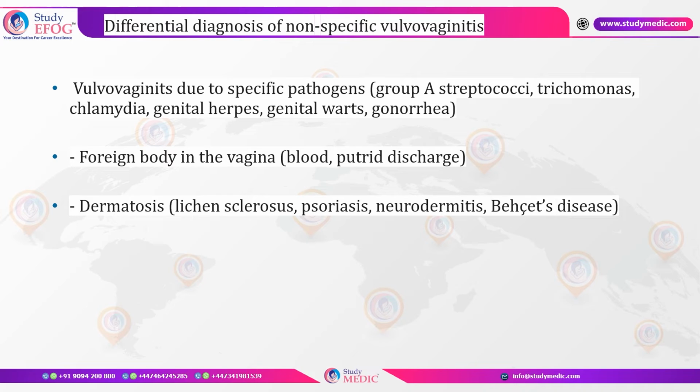Foreign bodies can either produce a putrid discharge, which is usually because of the secondary infection, or there can be a bloody discharge, which is present because of the trauma caused by the foreign body. And also the infection and inflammation, if present for a long time, can present as adhesions also. Dermatosis again is usually diagnosed by the clinical examination. We can see various types of lesions like in lichen sclerosis and psoriasis. We have different appearance of all these lesions.